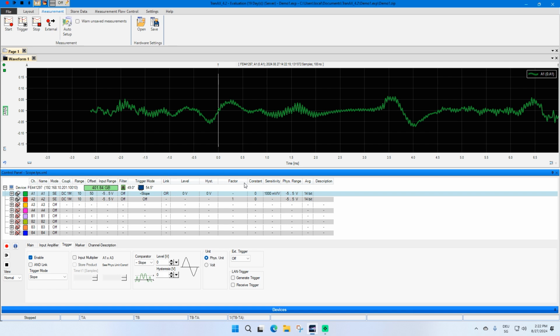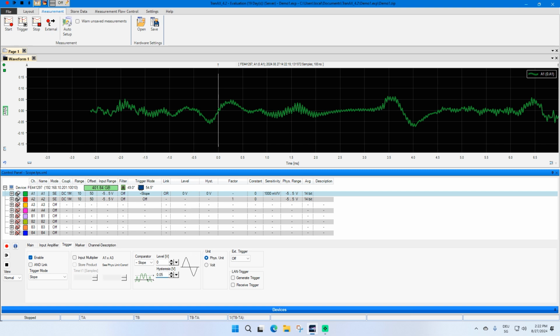So what I have to change is, I have to say, for example, my signal must be higher than, for example, this 0.05 volt, and then it must be the negative slope of 0 volt.